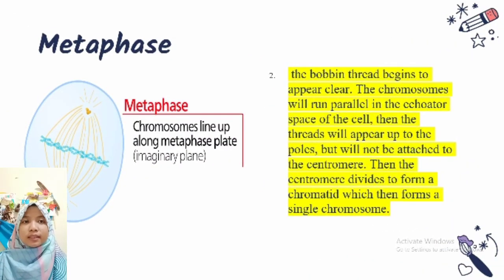Metaphase. The spindle threads begin to appear clearly. The chromosomes will run parallel in the equatorial plane of the cell, then the threads will appear up to the poles, but will not be attached to the centromere. Then the centromere divides to form a chromatid, which then forms a single chromosome.